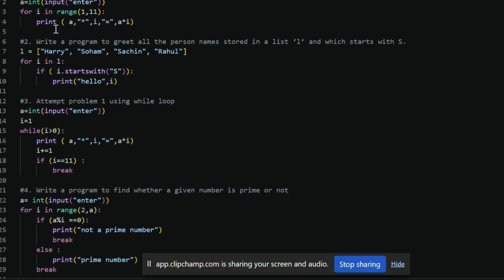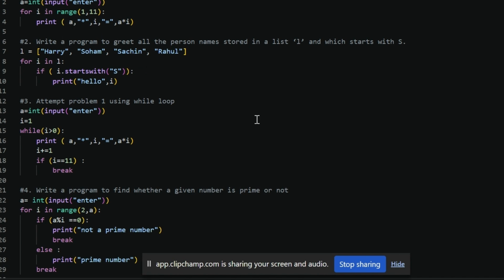The first question is: write a program to print the multiplication table of a given number using a for loop. We have to print a table using a for loop. First of all we take input from the user, then we iterate. The table should be from 1 to 10, so we write 11 because the last one is excluded. I write it in this way to look more structured.